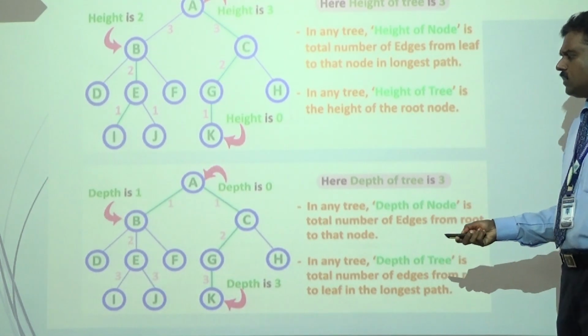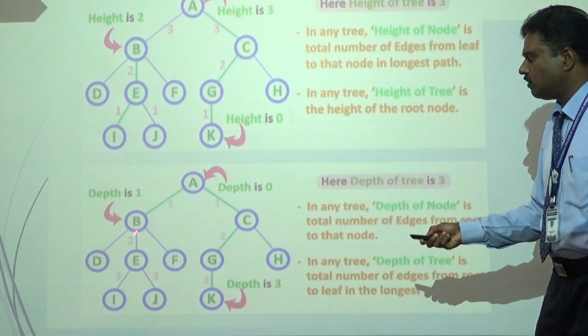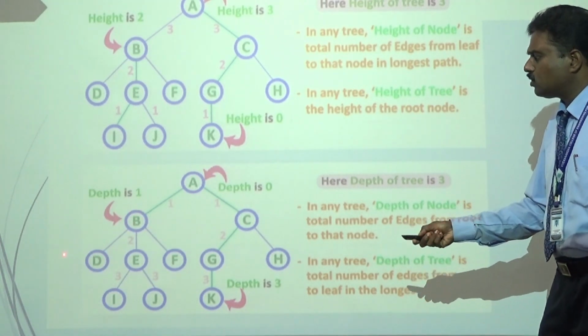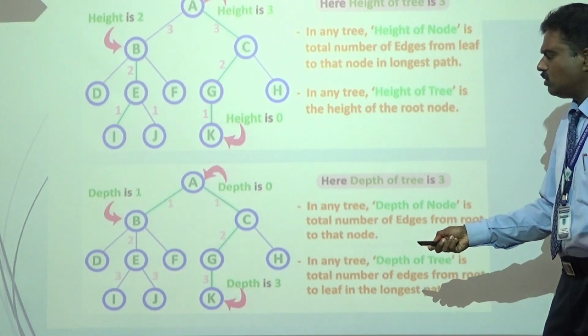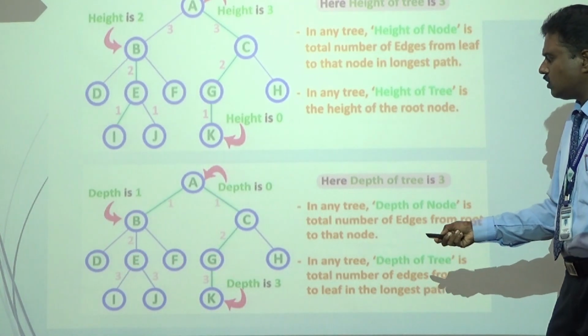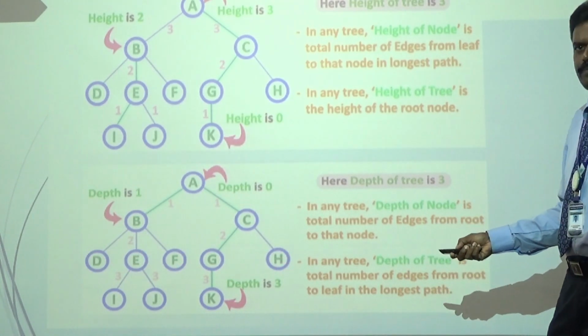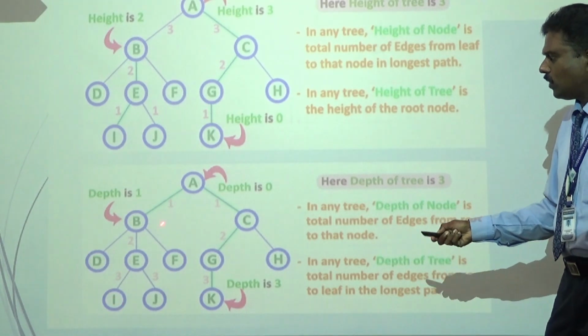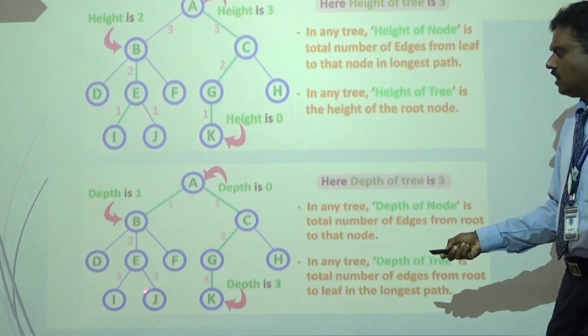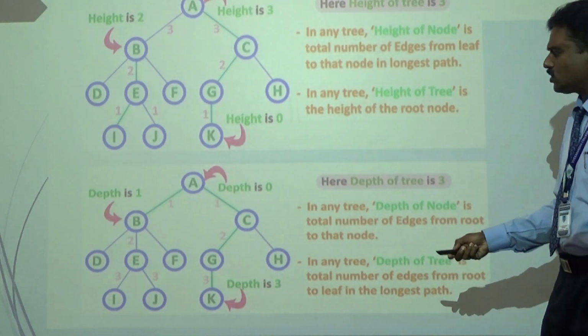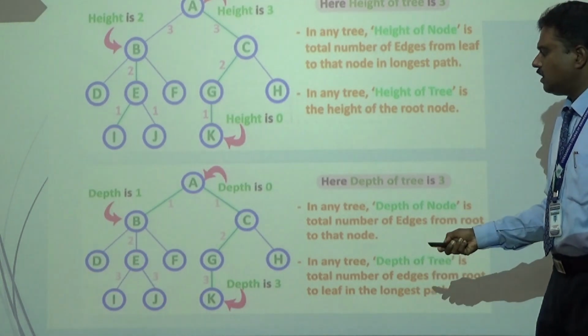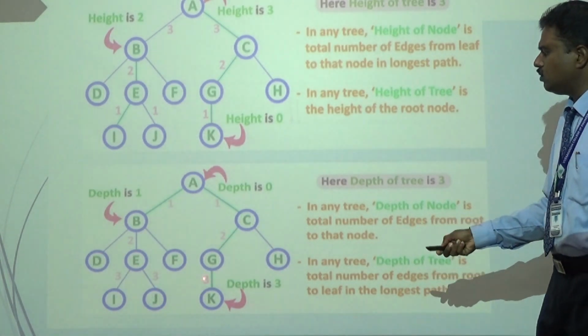If you take the depth of the node D, that's 2. We have A to B, B to D. Similarly, E is 2, F is 2, G is 2, H also 2. If you take the depth of the node I, it is 1, 2, 3. Similarly, the depth of node J is also 1, 2, 3. For K, again 1, 2, 3.